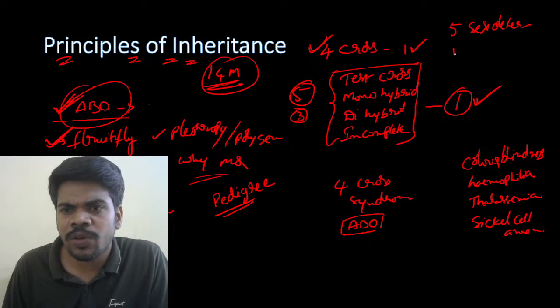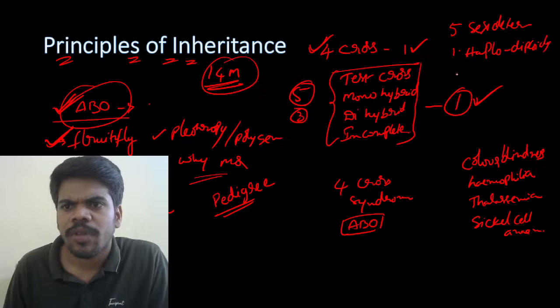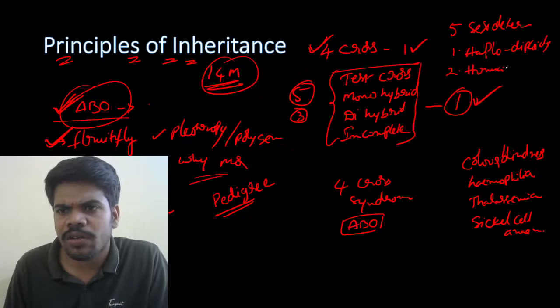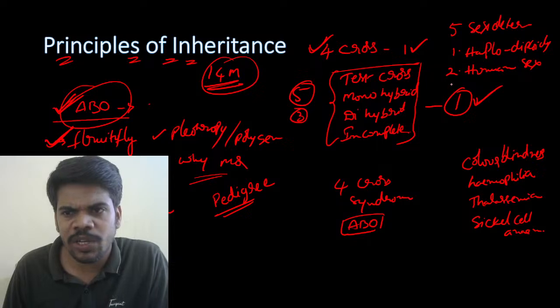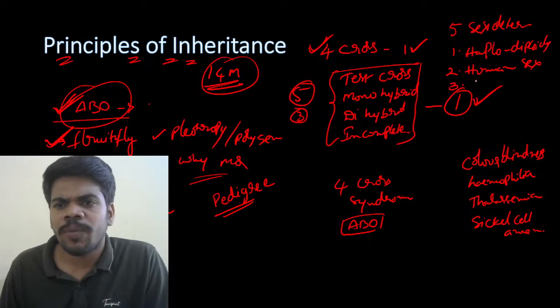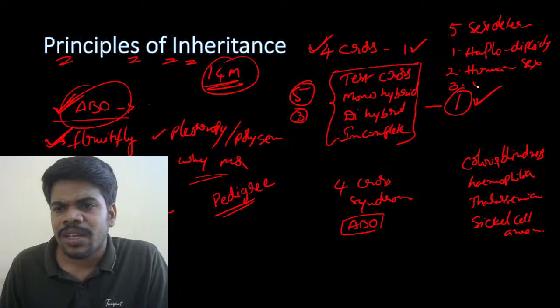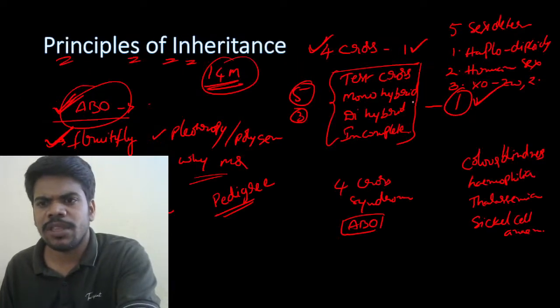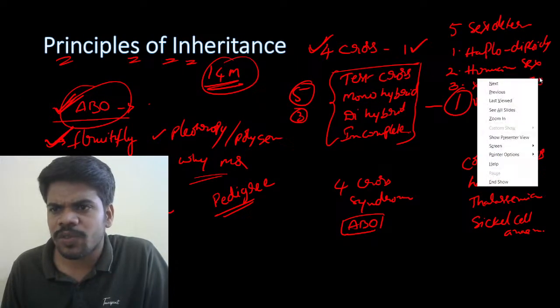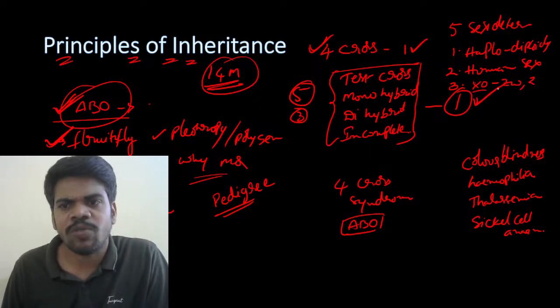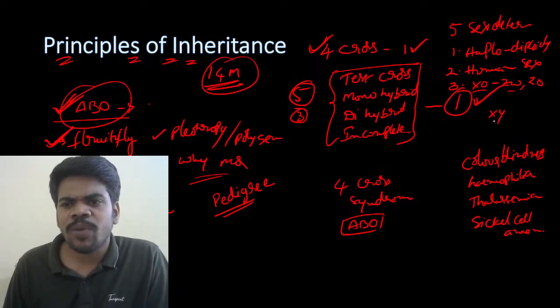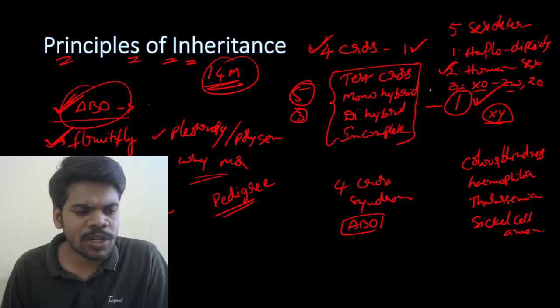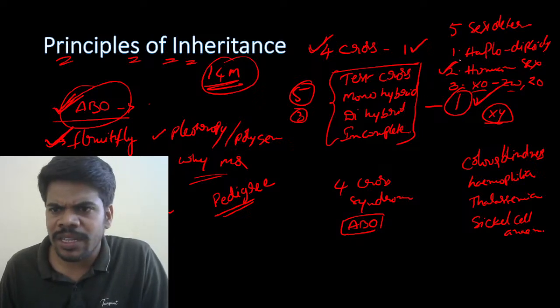What are those 5 sex determinations? Haplodiploid is the first one, very important, haplodiploidy. Second one, human sex determination. Third, mainly there is a chance to ask the XO method and ZW method, ZO method, sorry, ZZ method, ZW method, ZO ZZ, ZW ZZ, XO method. Why am I not writing the XY method? Because the XY method is nothing but human sex determination. Okay, that's why I am not saying it separately.